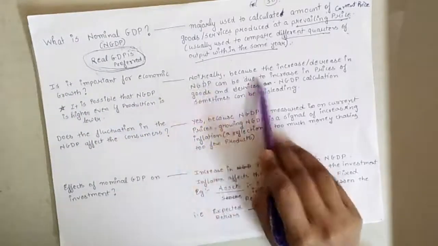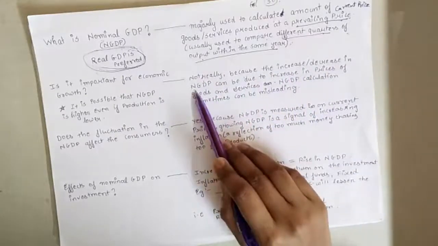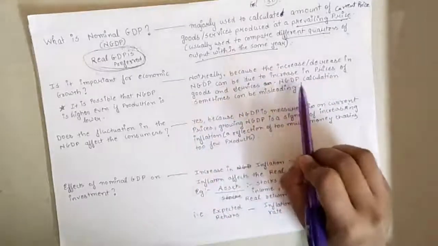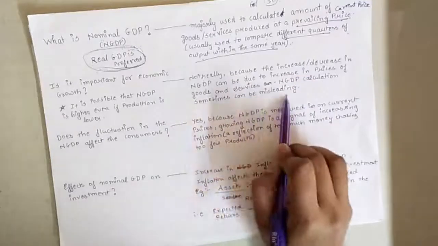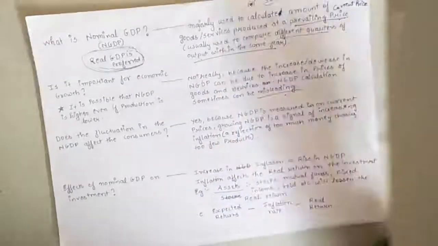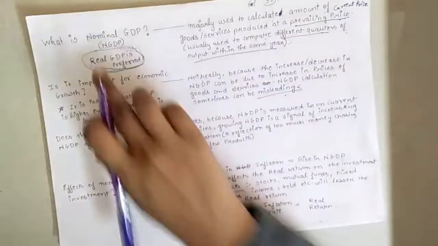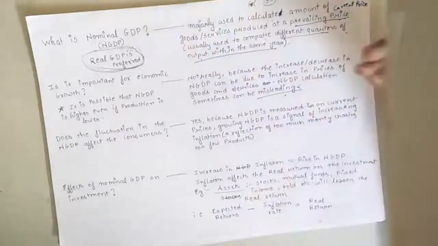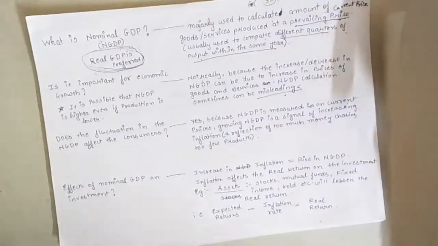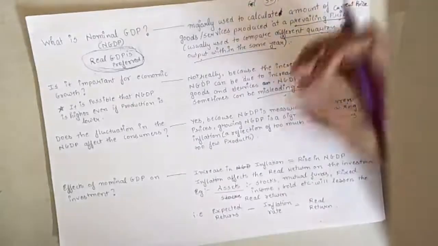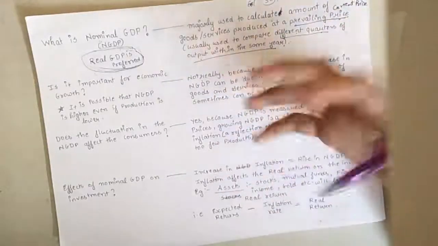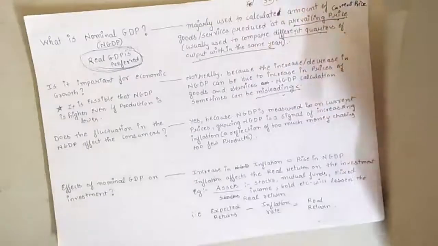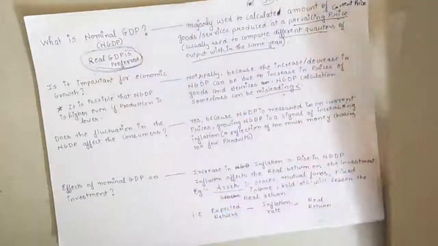So is it important for economic growth? Not really, because the increase and decrease in nominal GDP can be due to the increase in prices of goods and services. NGDP calculations sometimes can be misleading. The reason is that if nominal GDP is rising, people assume that production is increasing. But it's not always the case.